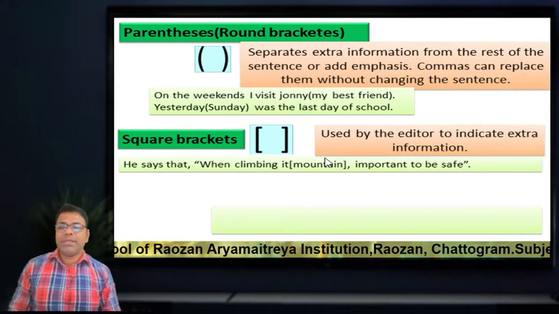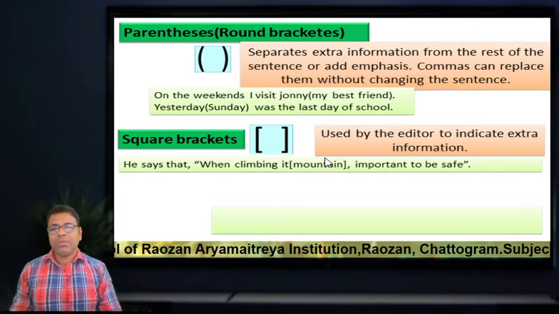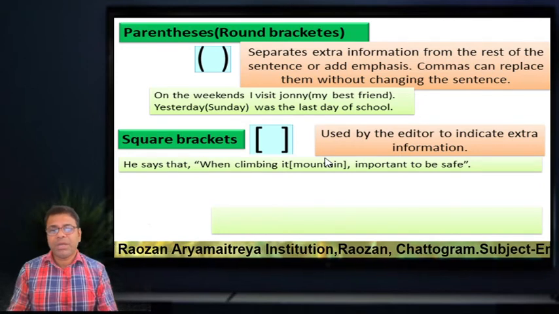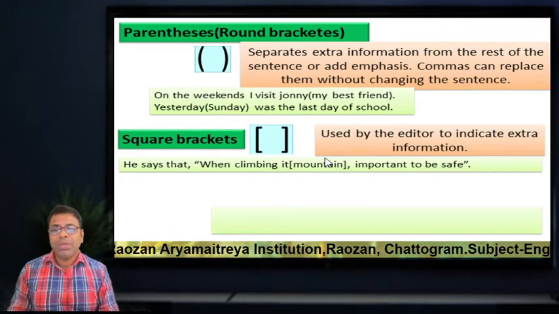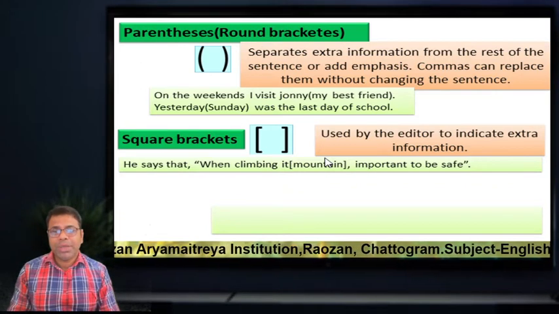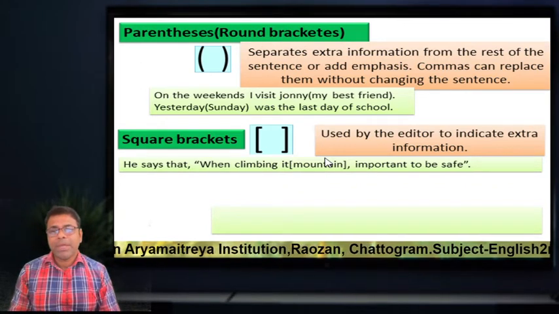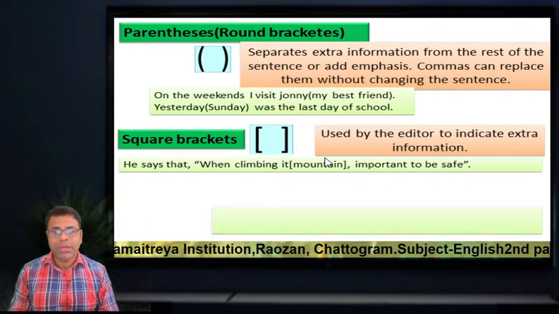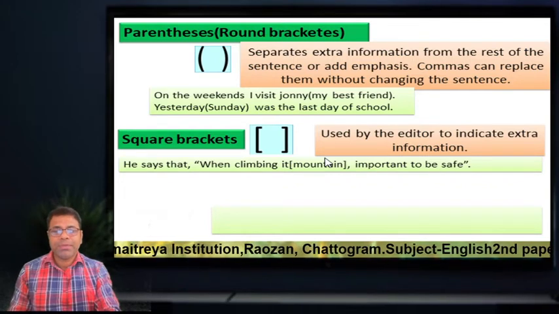Look at the sentence: He said that when climbing it [the mountain] it is important to be safe. We use square brackets because there is extra information.